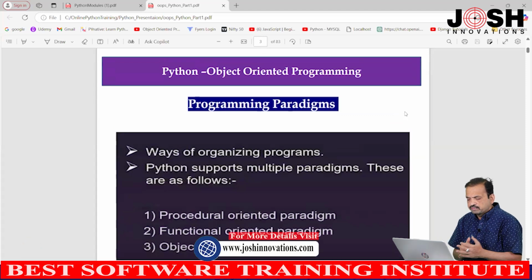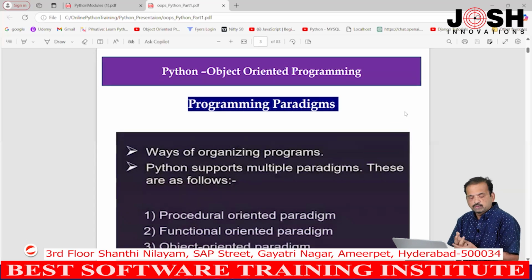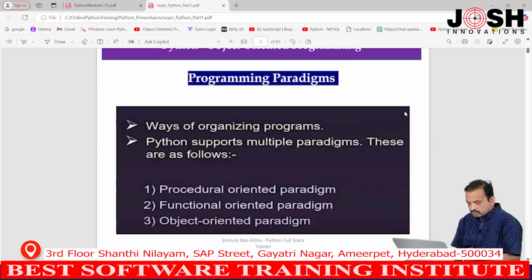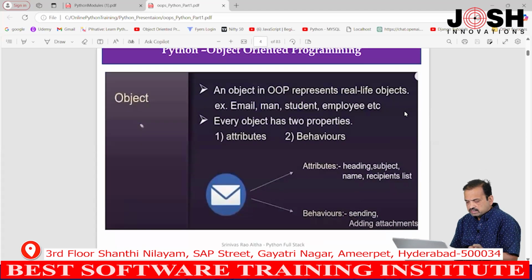See, before we learn object oriented programming, there are different types of programming. Python supports different types of programming. For example, it supports procedural programming, functional programming, and also object oriented programming. Just now we discussed what an object is. Any object represents real life objects. Example: email, man, student, employee, dog.